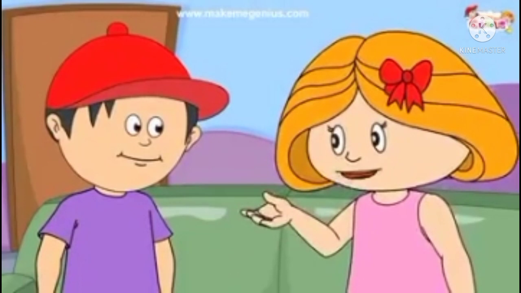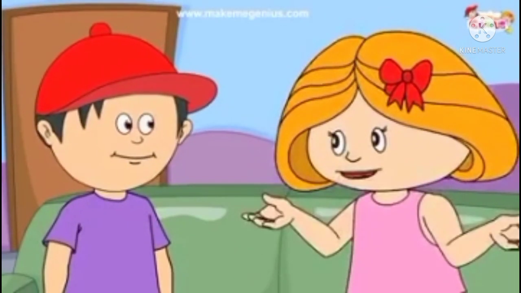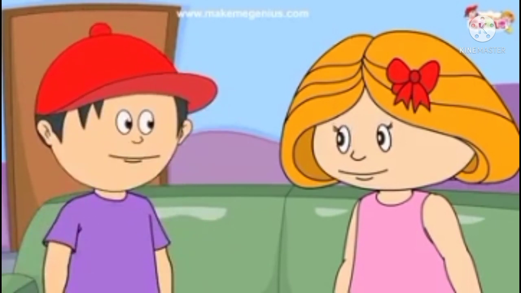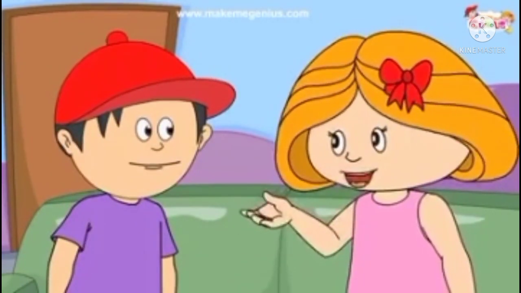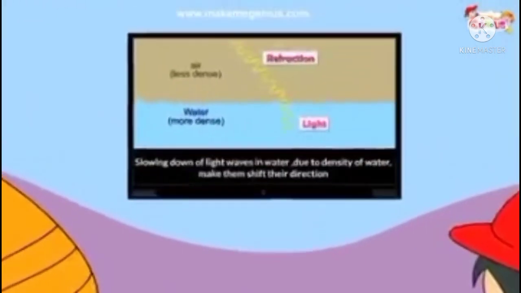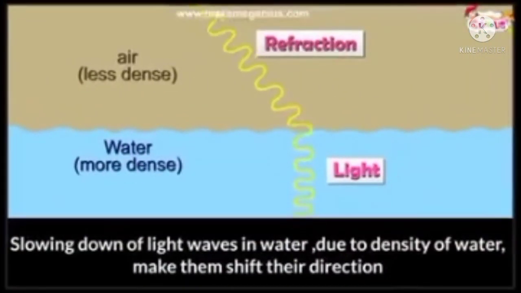So Jimmy, you could not run fast in water, correct? Yeah, I can run much faster otherwise. Let's see. Why could you not run fast in water? You know, water is more dense than air. You have to run against air while on ground. But your speed is less in water because the water is denser than air. So, same thing happens to the light. When it enters water from air, its speed becomes less and its direction changes.